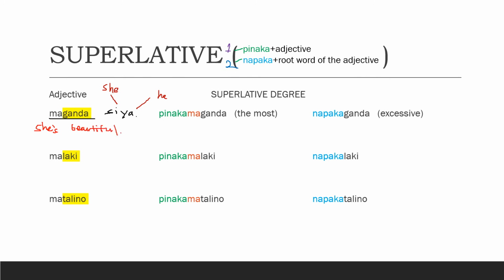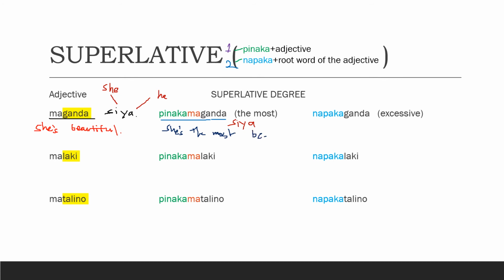The next word is pinakamaganda. By adding the word siya, we have another sentence, and it means she's the most beautiful. So you see we have now two sentences here.